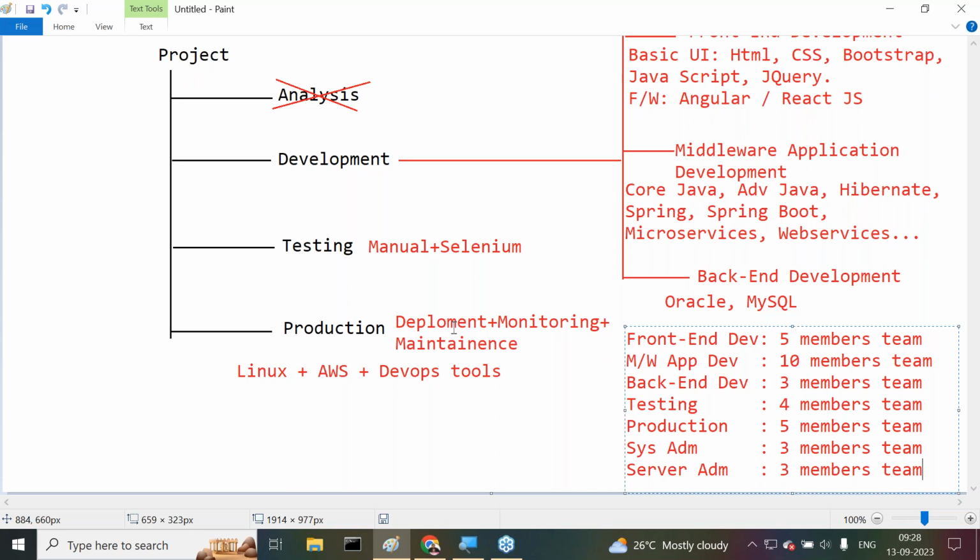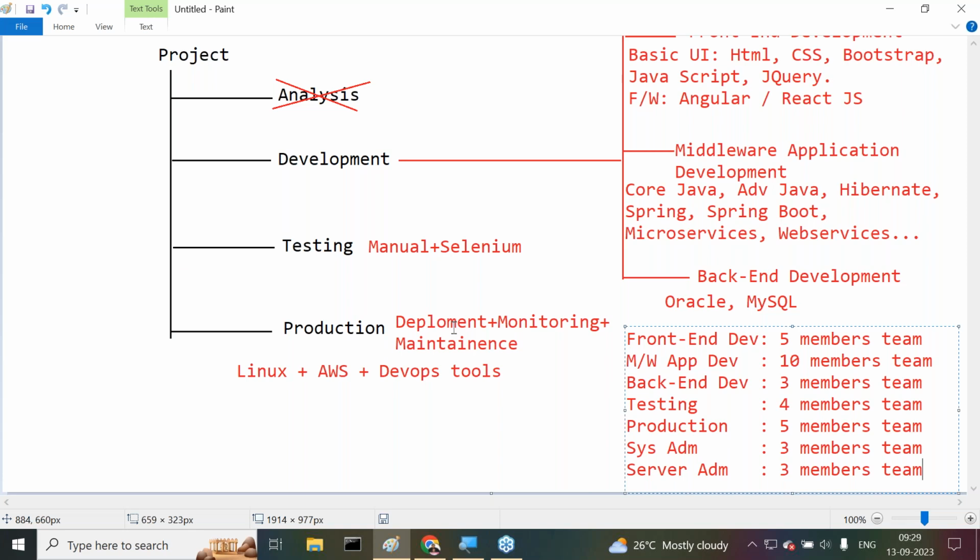For example, if a company is not having any other project, only one project is going on, so only one team is working, but the remaining teams are relaxed. They're not having any work. So it is a loss to the company or not? So resource utilization is not available with the companies or not. That's why nowadays what companies are doing there,